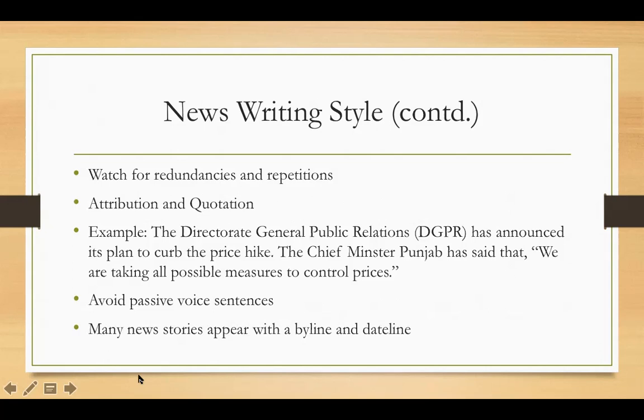The last bullet is, many news stories appear with a byline and a dateline. When we were talking about newspaper terminologies and different newspaper contents, we learned what a byline and a dateline are, but I am happy to repeat it here. A byline is the name of the author, the writer, that appears with a news story right below a headline. Similarly, a dateline is information about the origin of the information, like the name of the city. Now we have discussed all the stylistic norms for writing a news story. Let me take you to an example of a news story from Dawn newspaper.